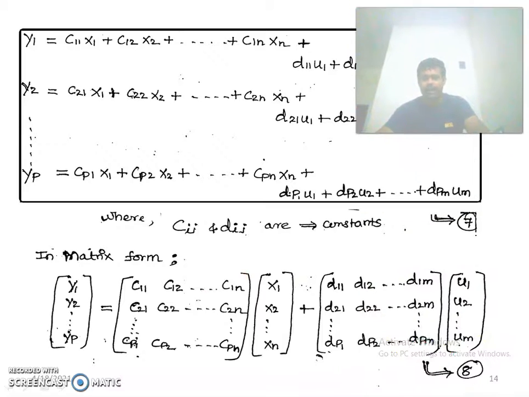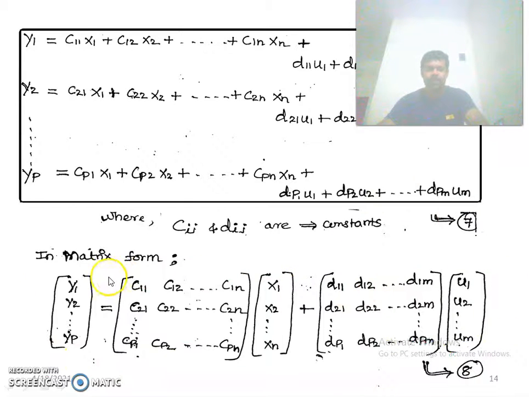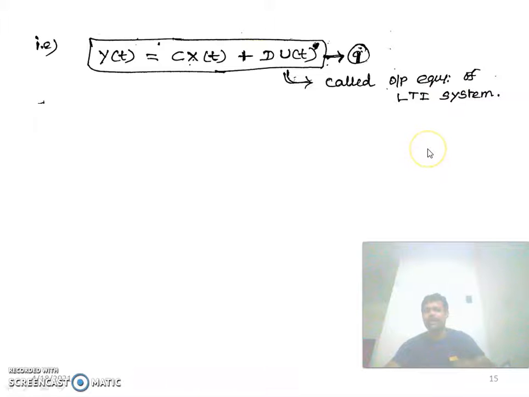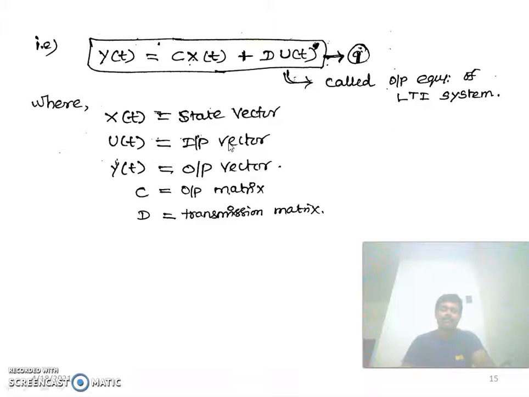While representing in matrix form, we will be getting like this. y1, y2, yp is equal to c11, c12 up to c1n. All we are representing in terms of matrix. So output equation of a linear time invariant system is nothing but y of t is equal to C into x of t plus D into u of t, where x of t is a state vector, u of t is an input vector and y of t is an output vector, and C is an output matrix and D is a transmission matrix.